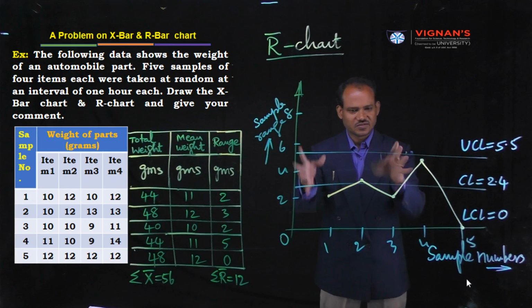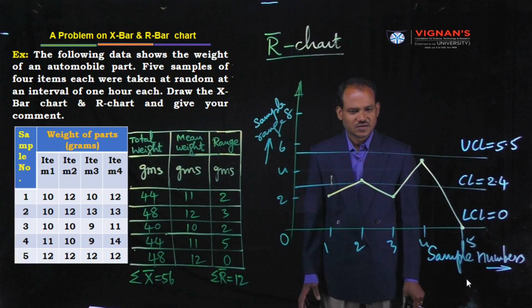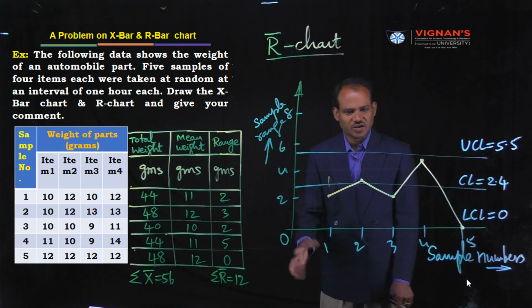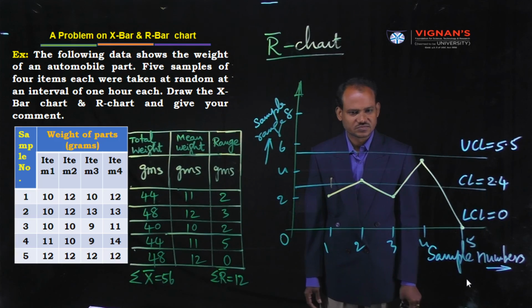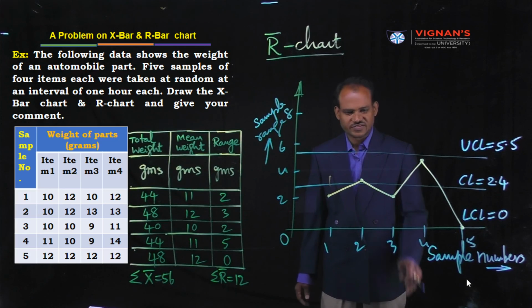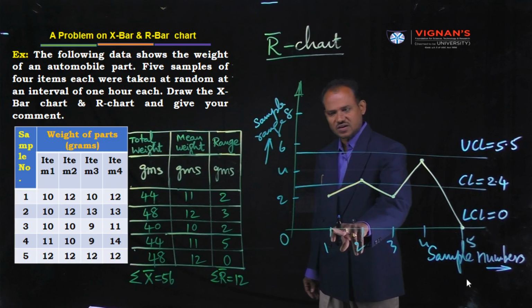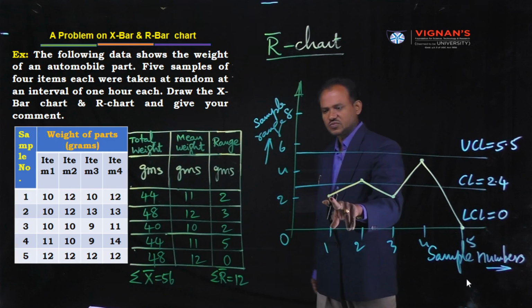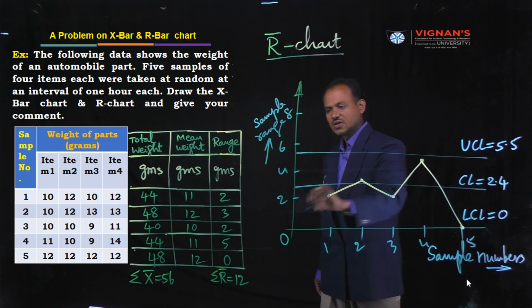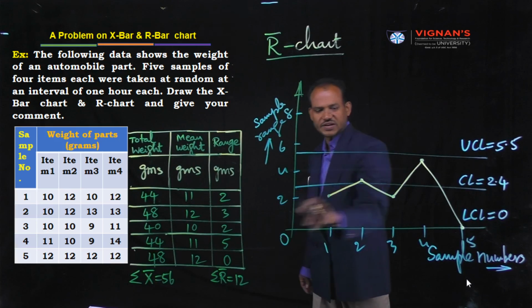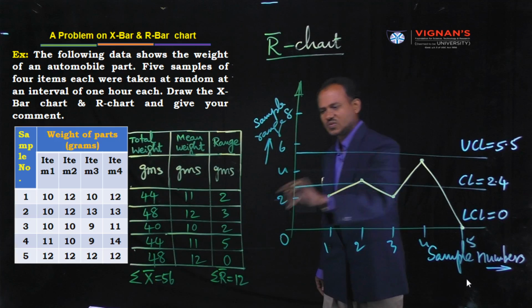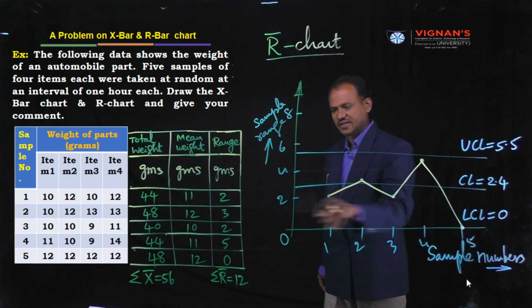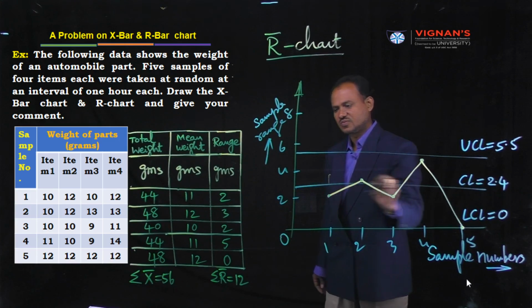You can plot yourself also. Next, for sample number 1, the range is 2. Mark 2. Sample number 2, it's 3. Sample number 3, again 2.